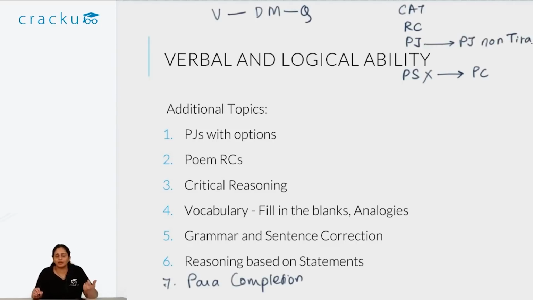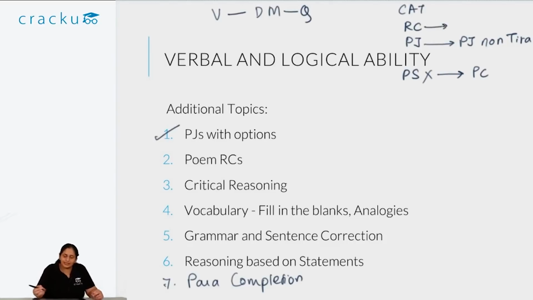The tricky part over here is that para jumbles, even with options, tend to be on the harder side, because when the paper setters set the para jumbles, they take non-contiguous sentences. So they take a paragraph, take the first line, fourth line, seventh line, ninth line, 11th line. Now unscrambling that is difficult. So you have to remember that while solving TITA para jumbles, you have to use the chain of thought method. So make sure that you see that particular video, because it is important to solving para jumbles in XAT. So that is the main change over here.